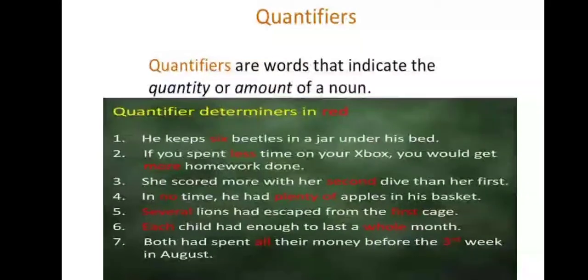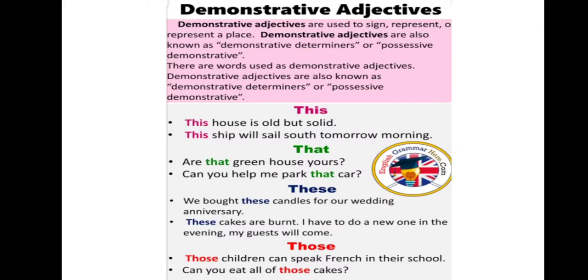Several lions had escaped from the first cage. Each child had enough to last a whole month. Both had spent all their money before the third week in August. Remember one thing, quantifiers are only concerned with the quantity or amount. So don't get confused between quantifiers and numerals.